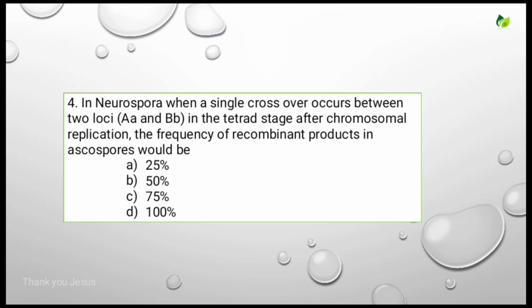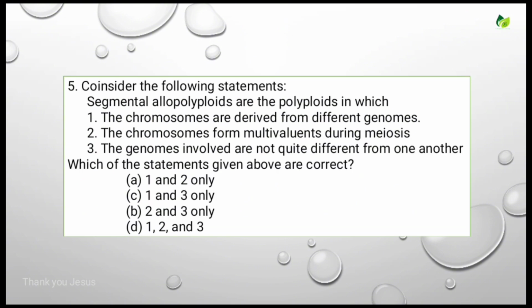In Neurospora, when a single crossover occurs between two loci, that is capital A, capital B, small b, in the tetrad stage after chromosomal replication, the frequency of recombinant products in ascospores would be. Options are 25%, 50%, 75%, 100%. So for this the correct answer is, after one crossing over occurs, there will be chances for the production of recombinant products, that is up to 50%. Let's see the next question.